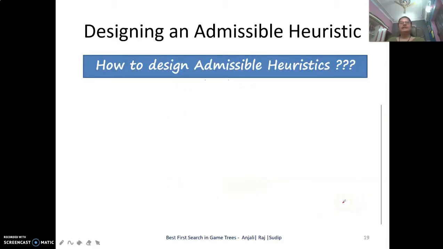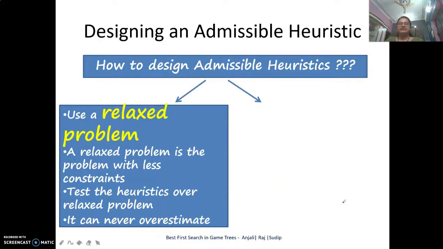Next is how do we design an admissible heuristic. There are basically two ways to design an admissible heuristic. The first one is using a relaxed problem. A relaxed problem is one which has fewer constraints, and we can test the heuristics over the relaxed problems. Also, it should never overestimate. Since it is an admissible heuristic, it should always be an underestimate and never an overestimate.